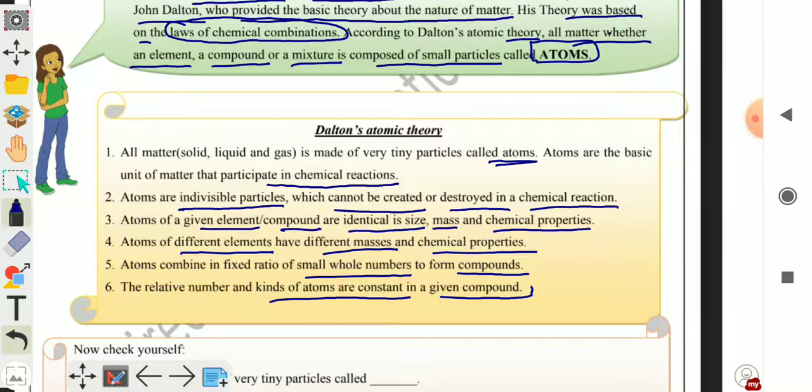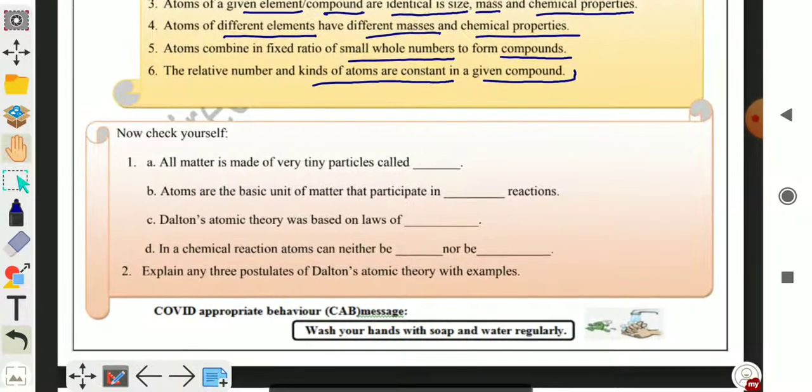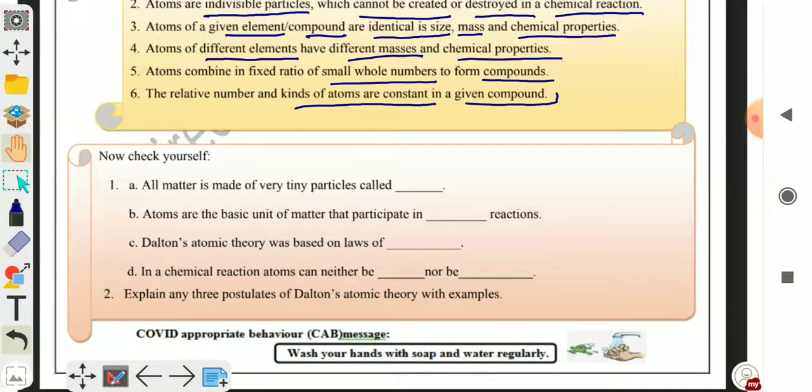Now we will discuss question answer. Your first question is fill in the blanks. You have to fill the blanks with the correct word. All matter is made up of very tiny particles called atoms. Second, atoms are the basic unit of matter that participate in chemical reaction. So you have to write chemical.